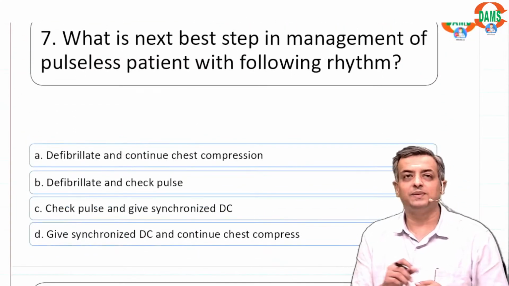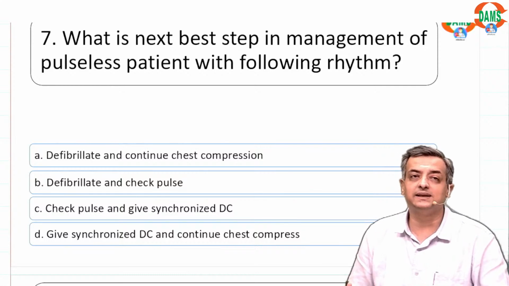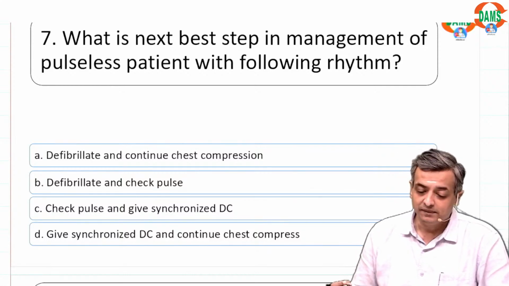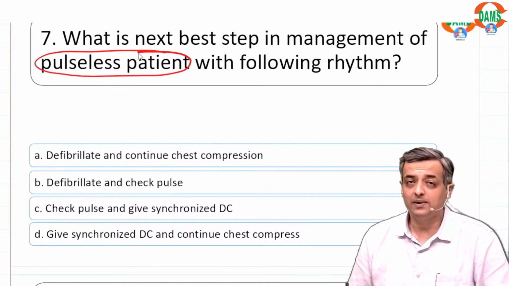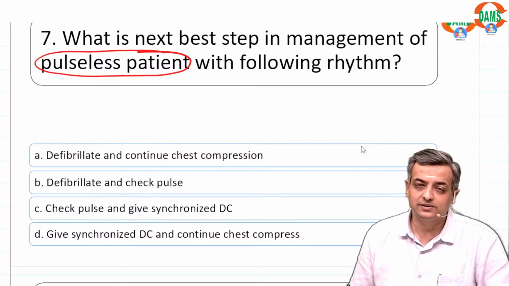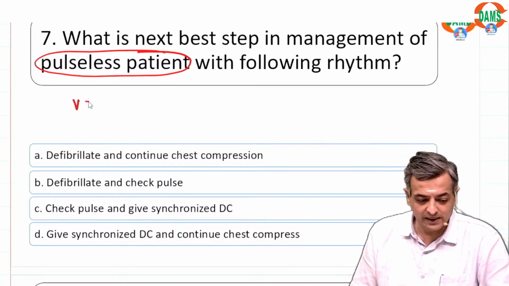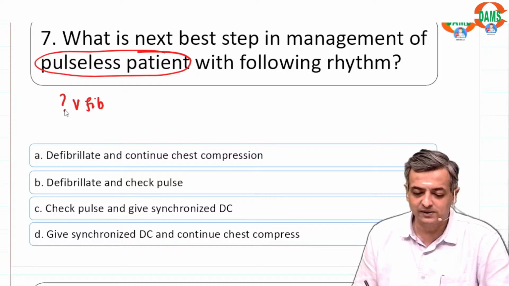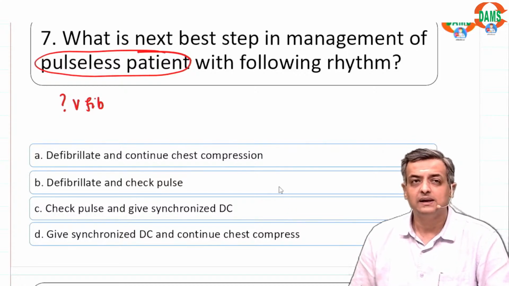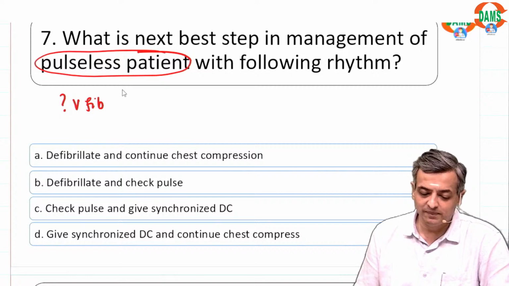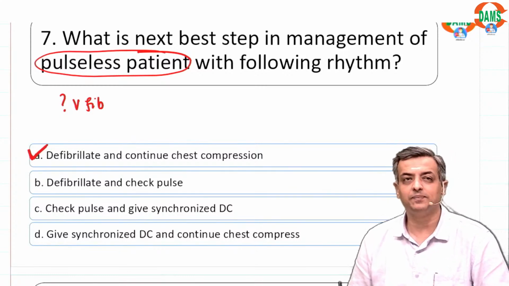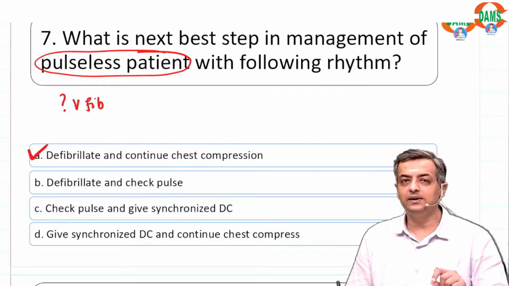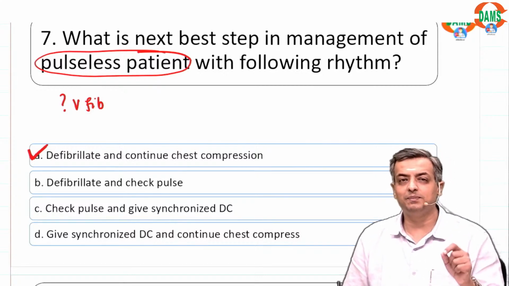What is the next best step in management of a pulseless patient with the following rhythm? When the patient is pulseless, there is no question but to shock. Honestly, the ECG is not very clear, so it was probably an ECG of VFib. For a pulseless patient in VFib, you will give defibrillation and continue chest compressions when the patient has pulseless ventricular fibrillation.